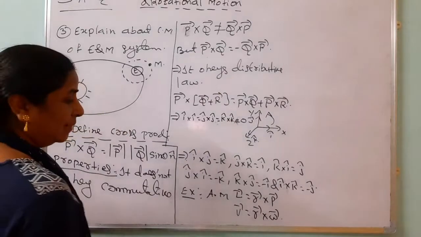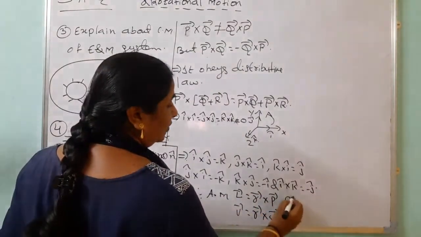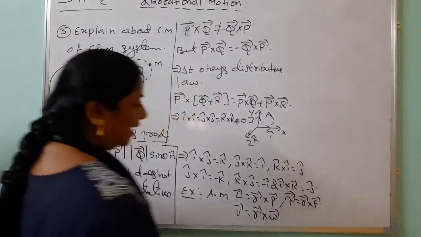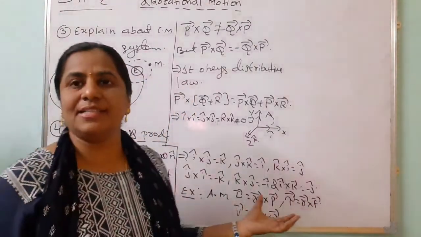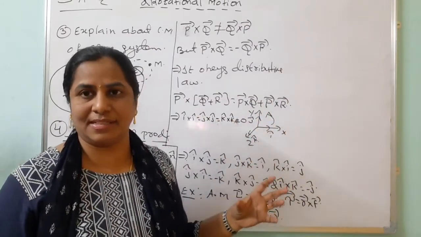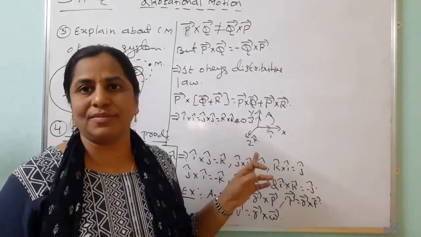These two are the examples. If you want to take torque, tau equals R bar cross F bar also. These are the examples for the cross product. It is very, very important. First answer also: the difference between center of mass and center of gravity. This one is also very important.